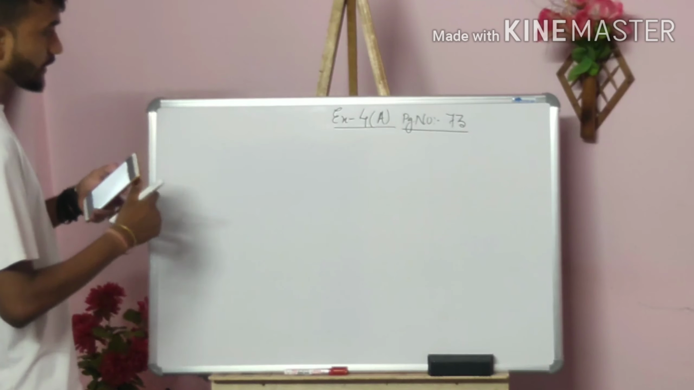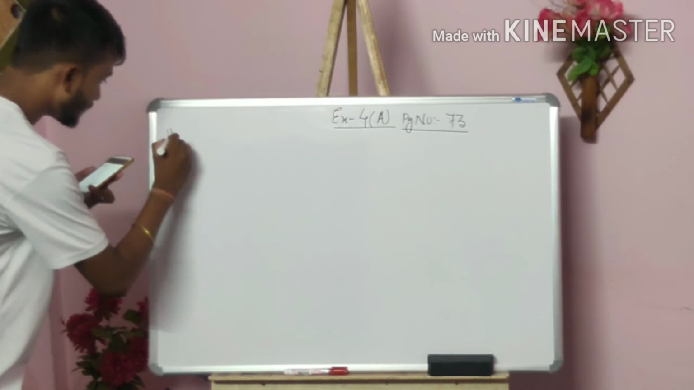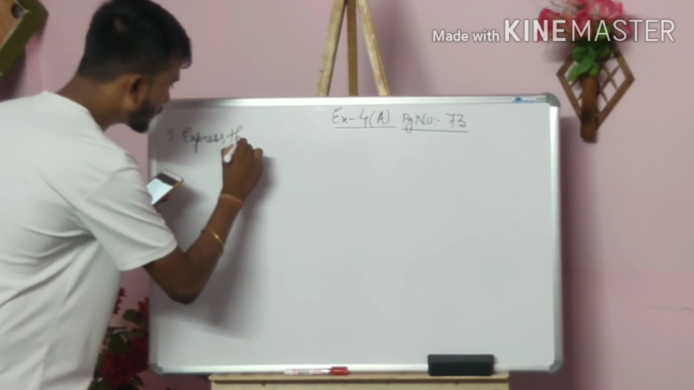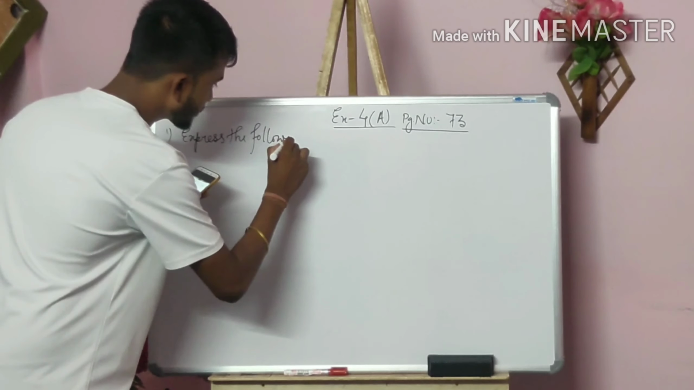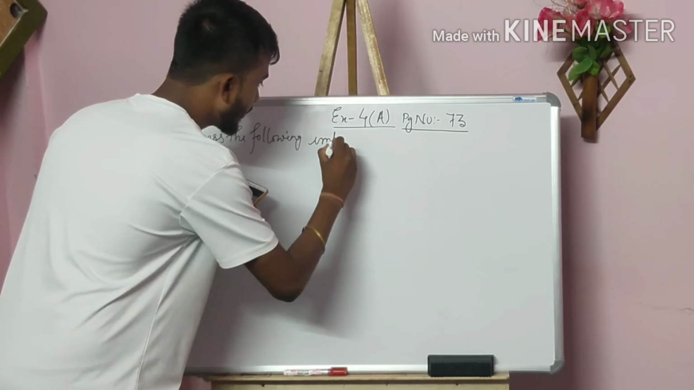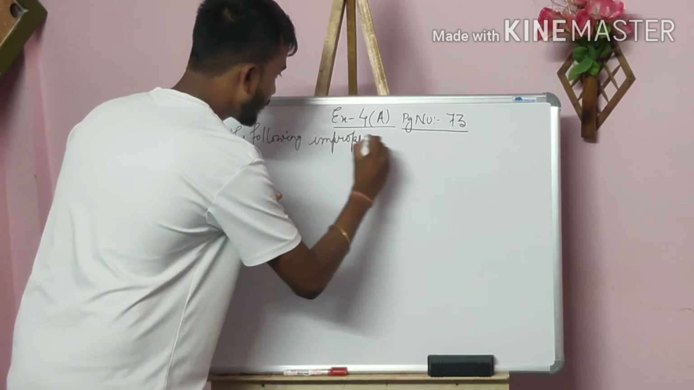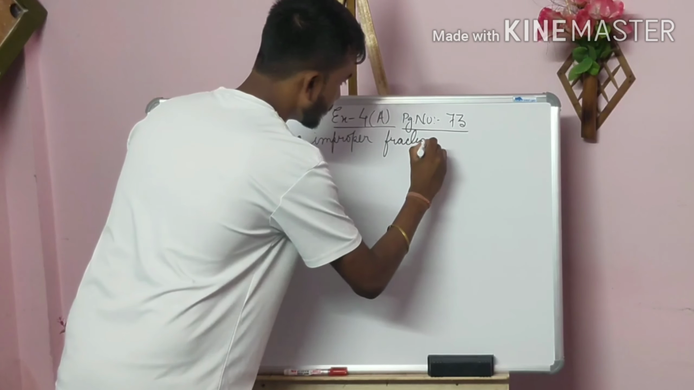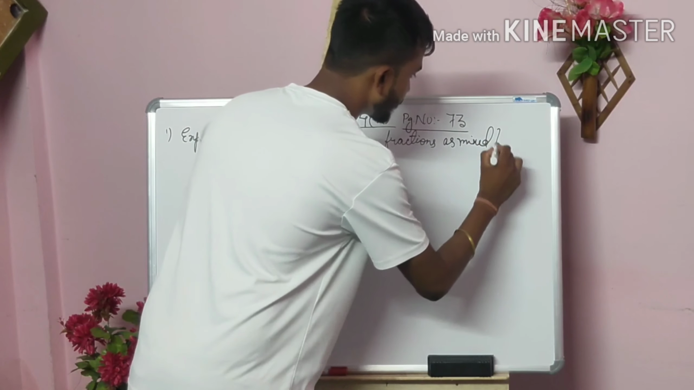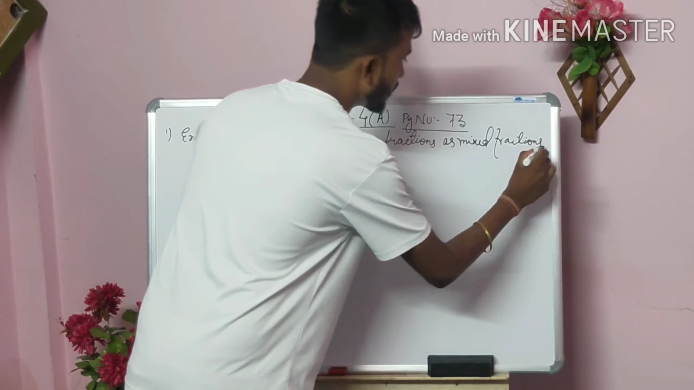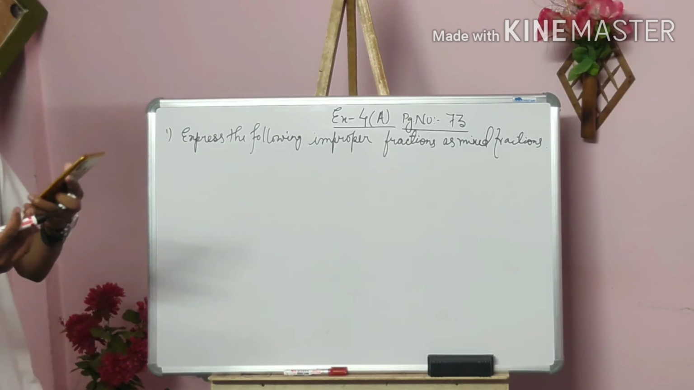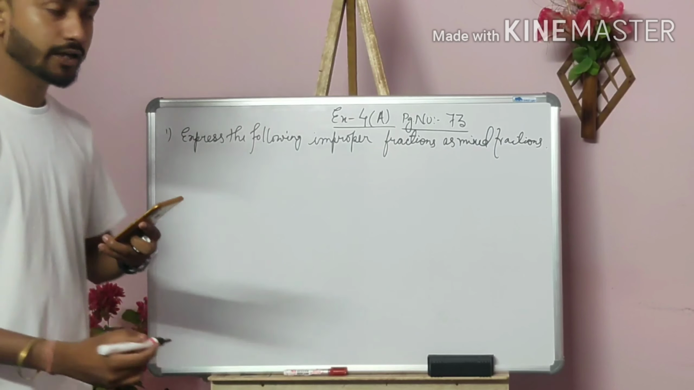So here you see what is our first question. Our first question is: express the following improper fractions as mixed fractions. Okay, so here you can see, express the following improper fractions as mixed fractions. I am taking any question. Okay, first of all we are doing number A. Just copy that.